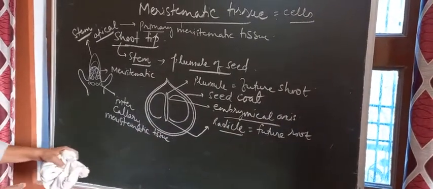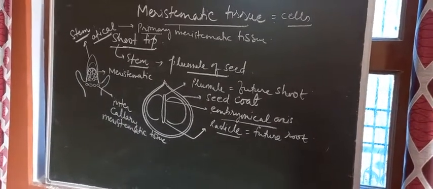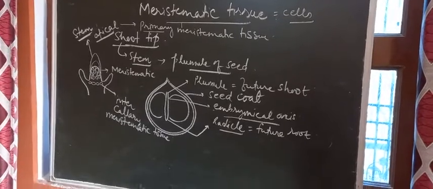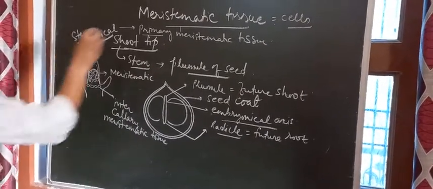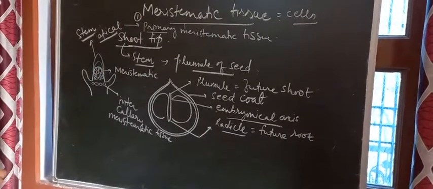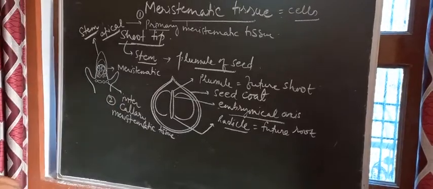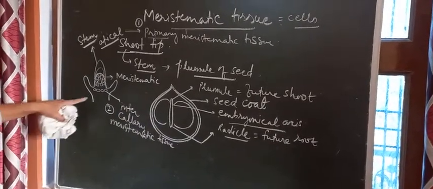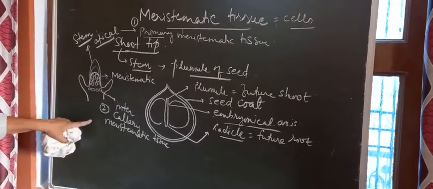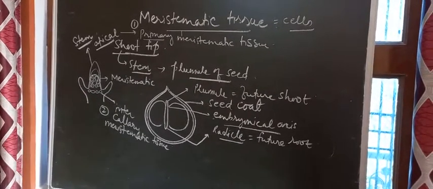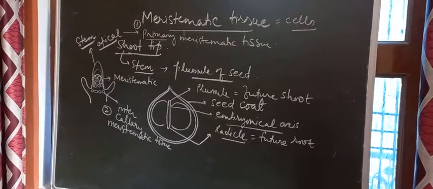So this is again an example of primary. So there are two primary meristematic tissues. Which two? One is the apical meristematic tissue, and the second one is intercalary. Intercalary is present at the base of nodes and internodes, right? These are the two examples of primary meristematic tissue.